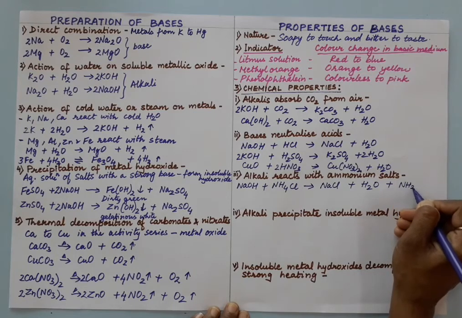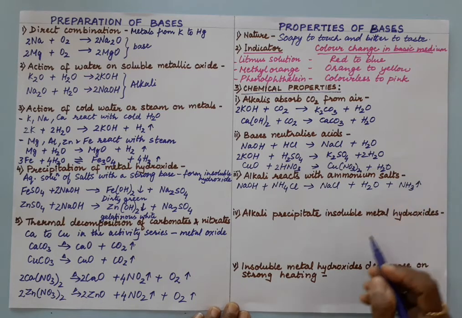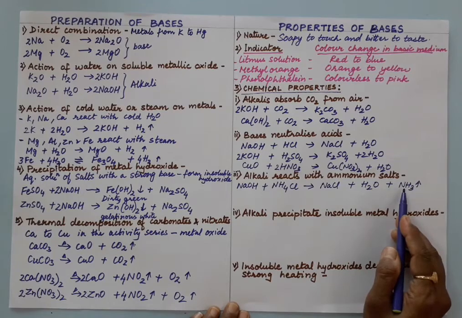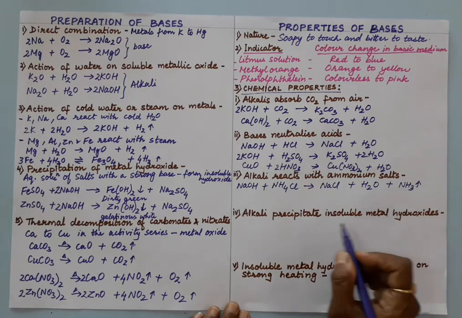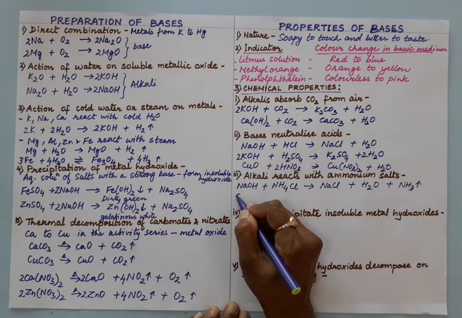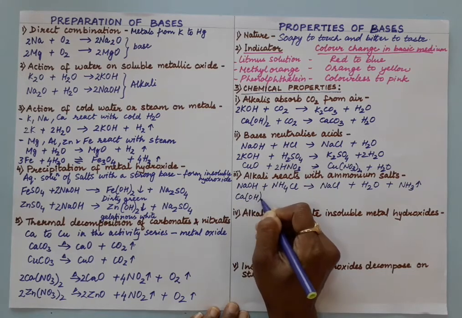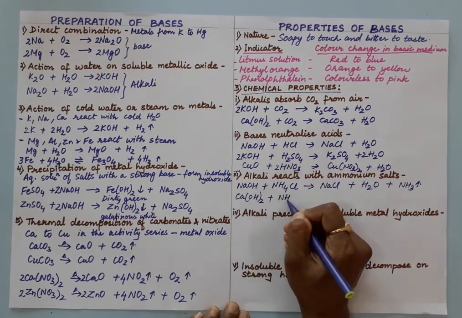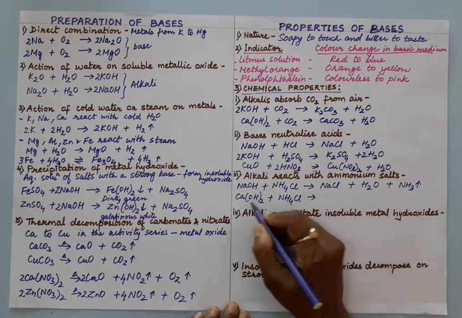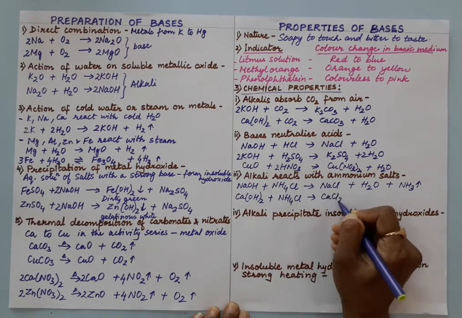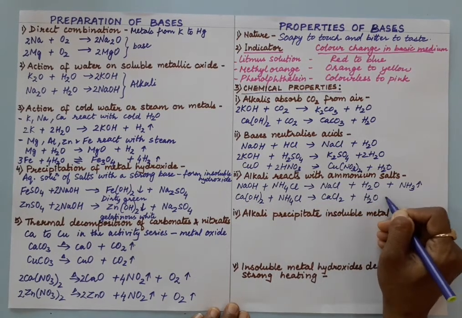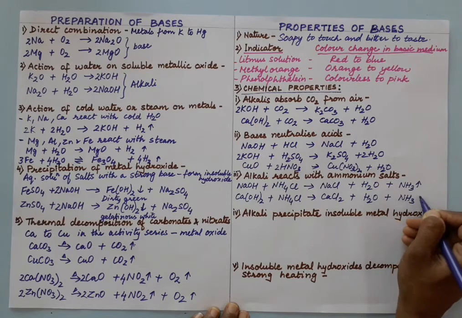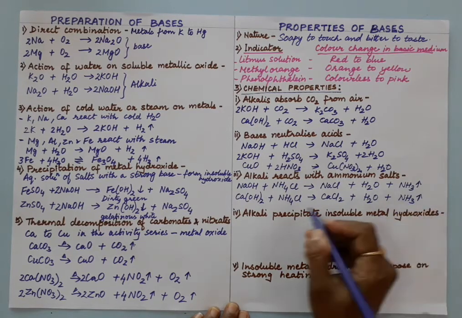Ammonia gas releases, which is again basic in nature, and when a rod dipped in HCl is brought near ammonia, dense white fumes of ammonium chloride are seen. So that is the test. So any ammonium salt if you use, when reacts with alkali, you get corresponding salt plus water plus ammonia gas. So ammonia gas releases always. Now to balance this,